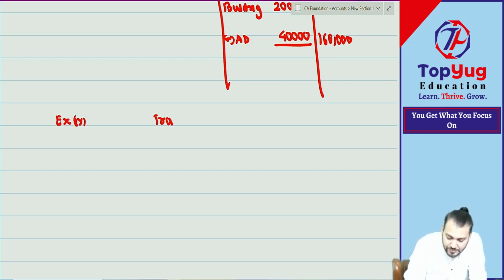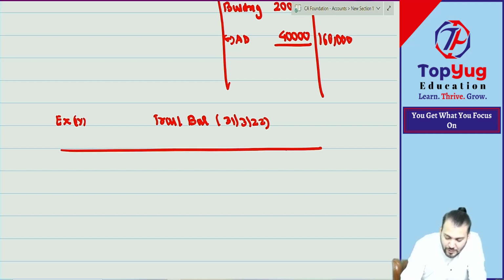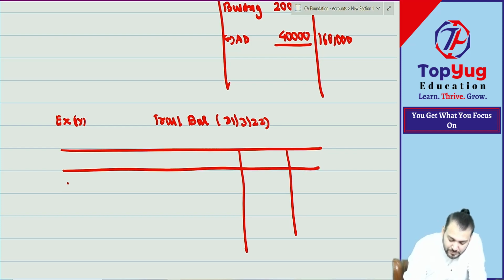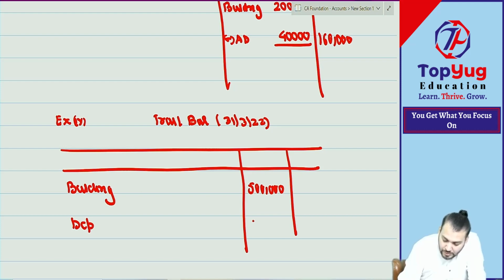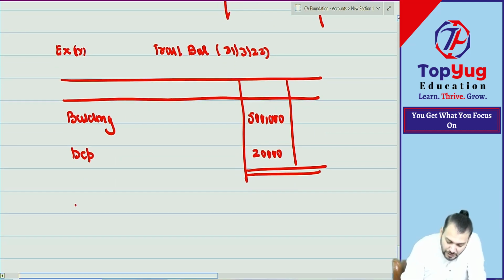Trial balance, 31st March 2022. I will not say anything. I am not giving any explanation. Building, 5 lakh, depreciation 20,000, and no adjustment.